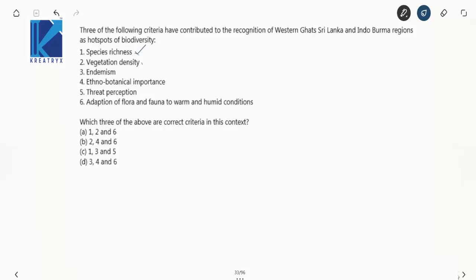Vegetation density, yes, perfectly right. Endemism, no. Ethnobotanical importance, no. Threat perception, no. Adoption of flora and fauna to warm and humid conditions. Now these are the three conditions. So your option is A. Right. Come to the next one.